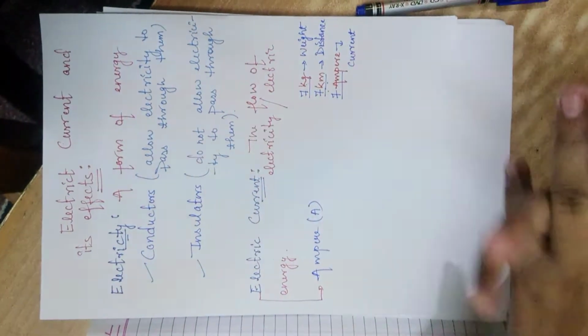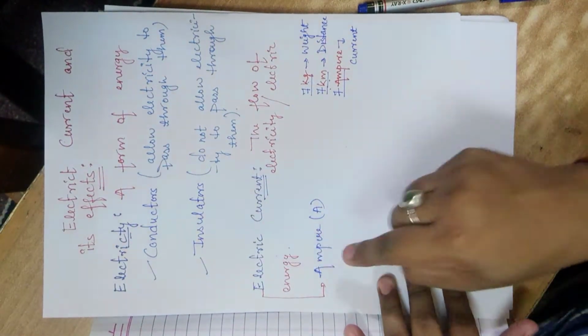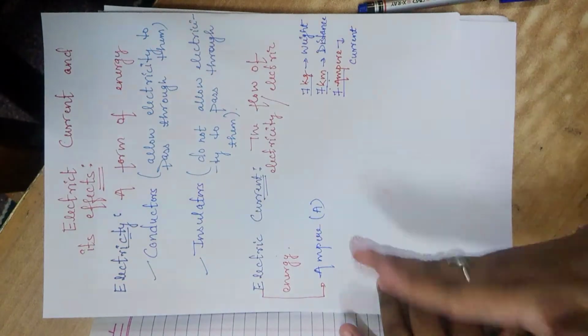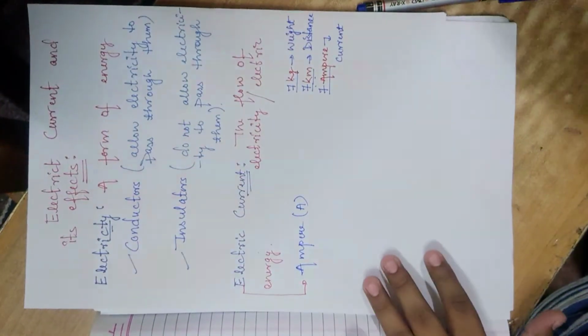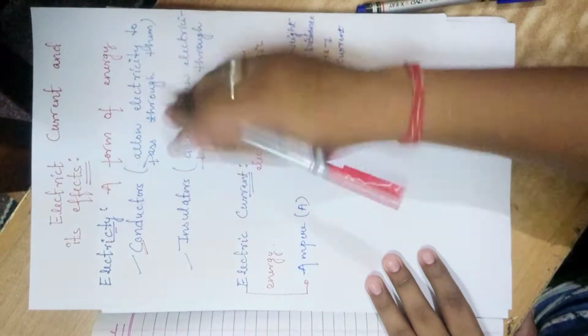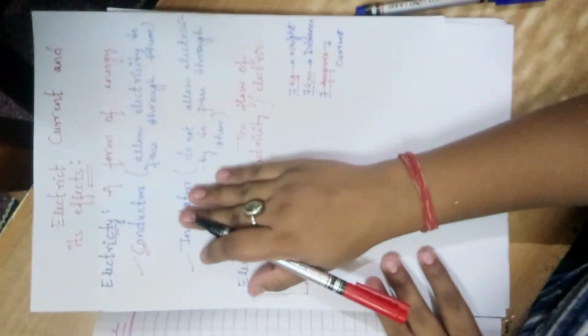Now what we see is that this electric current or electricity generally passes through a conducting material. As I told you just now, the materials which allow the electric current to pass through them are known as the conductors.